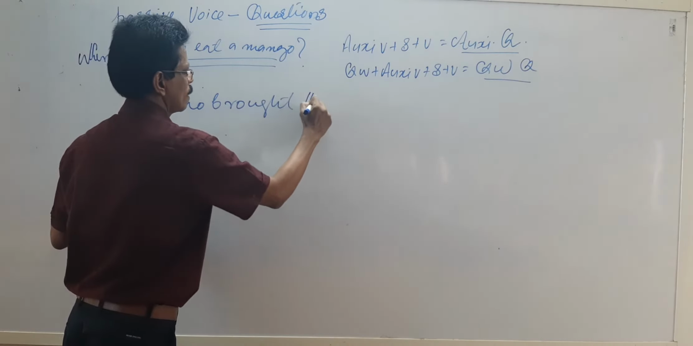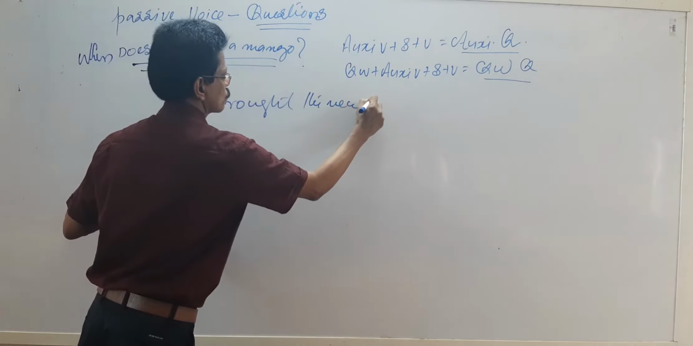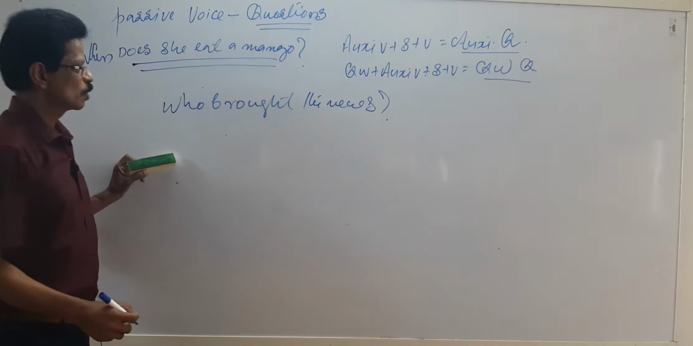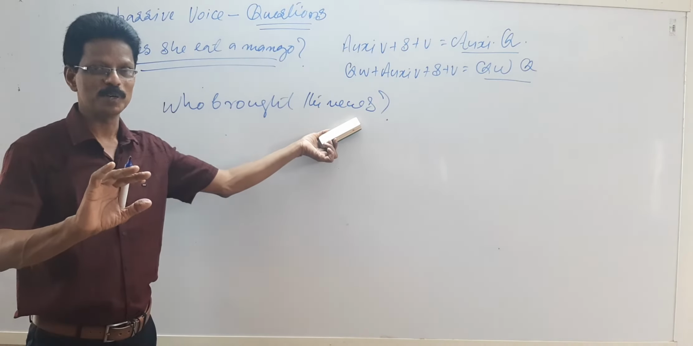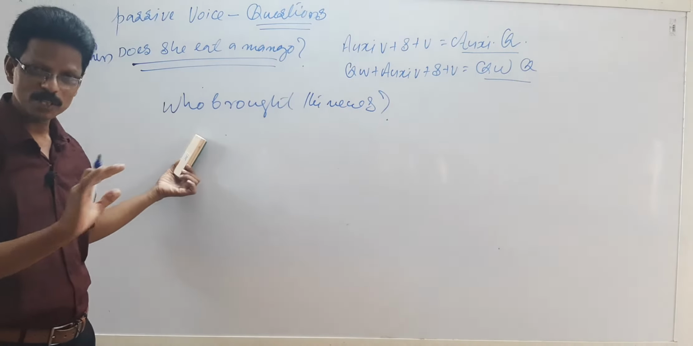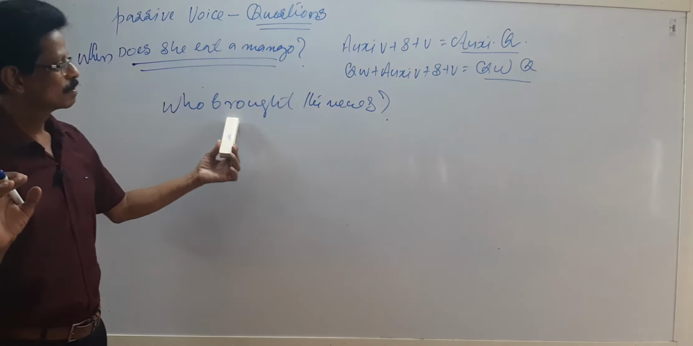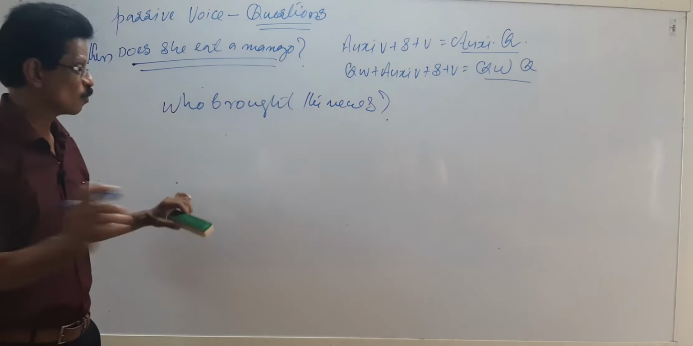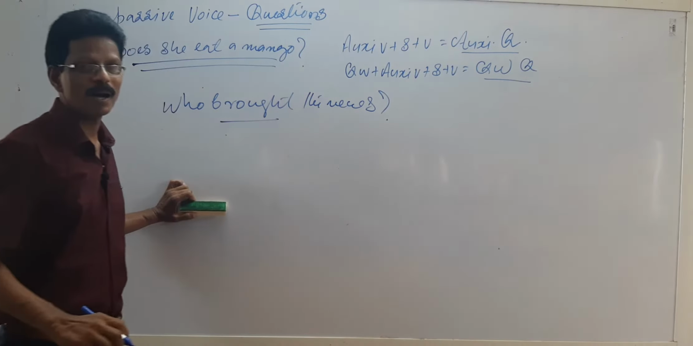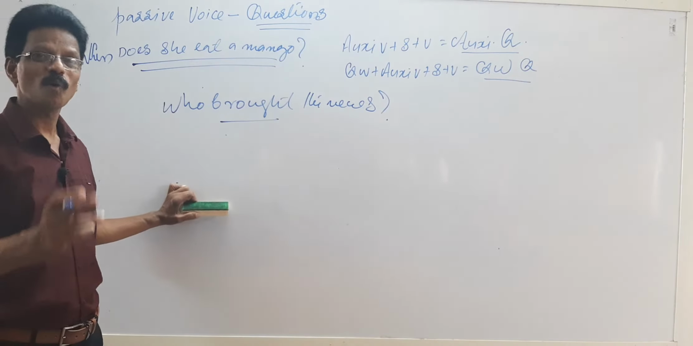Who brought the news? Look here, if an object is there, we can make passive voice. The subject is not important at all. See, someone brought the news, who we are not bothered about. The verb here is brought, past simple. Is it not so? So, was, were, brought.